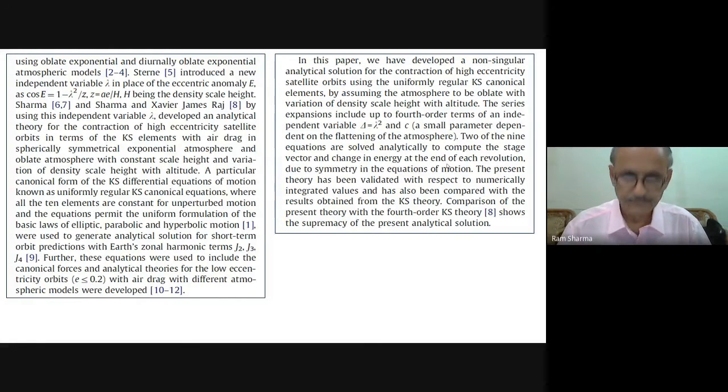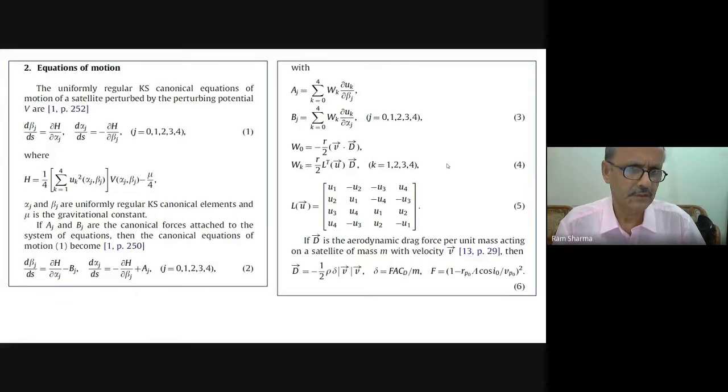The equations of motion, when we take only the perturbation due to V, that means only oblateness kind of perturbations, we have this equation. When we add the perturbations due to drag kind of forces, then these are added like this.